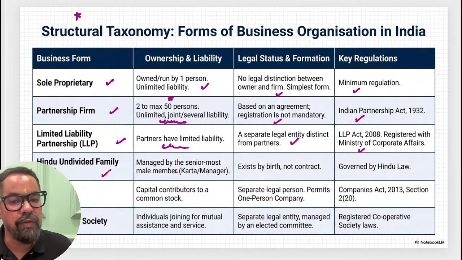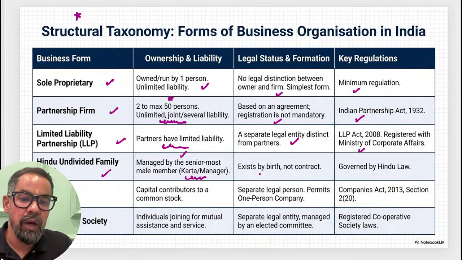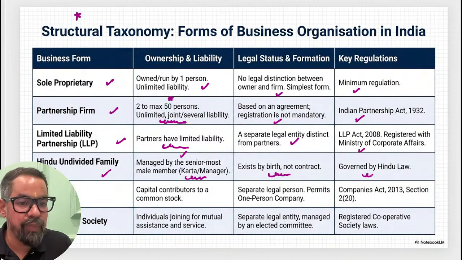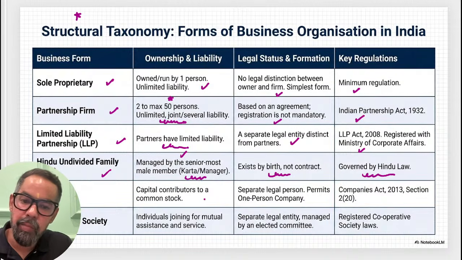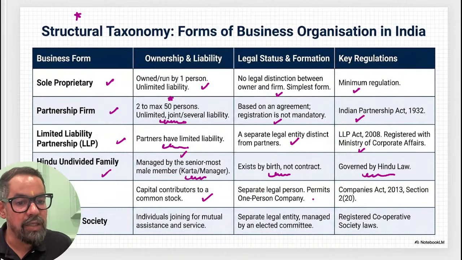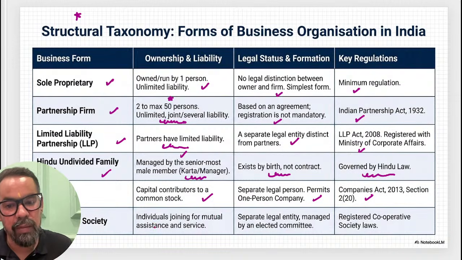We have HUF, okay? Where the senior most male member is known as Karta. It exists by birth, not by contract, governed by the Hindu laws. Company, joint stock company, has a separate legal status. We have read about these in module B itself, right?